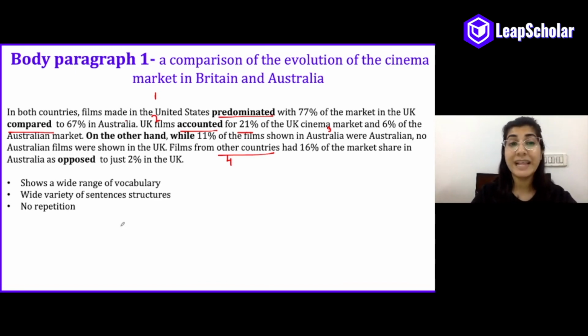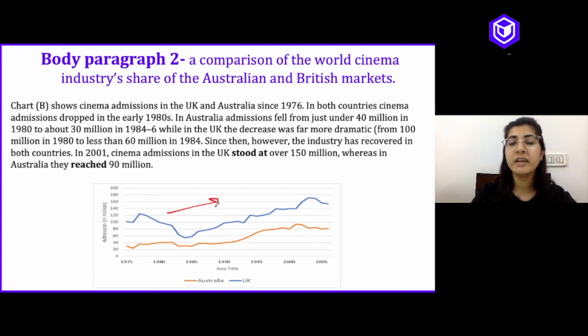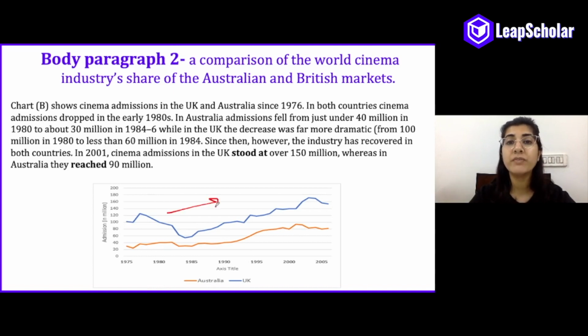All right. Let's look at body paragraph 2, where we talk about our chart number 2, which shows an increase in the number of attendees of the cinema. So, chart B shows cinema admissions in the UK and Australia since 1976.